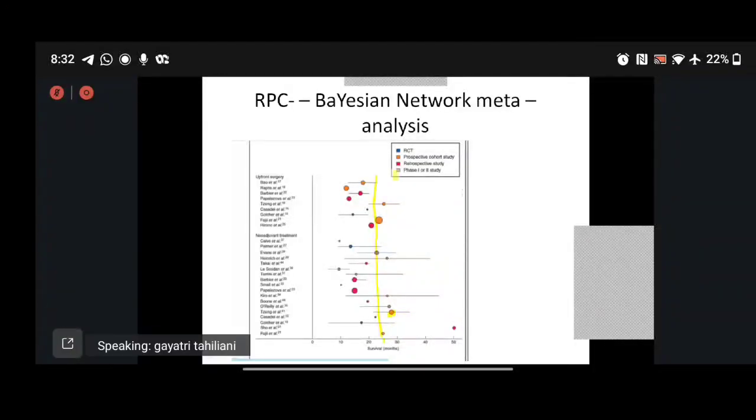Now, what does this say? These are phase 1 and phase 2 studies, or a prospective cohort study. Now, do these studies have so much weightage to change the standard treatment?